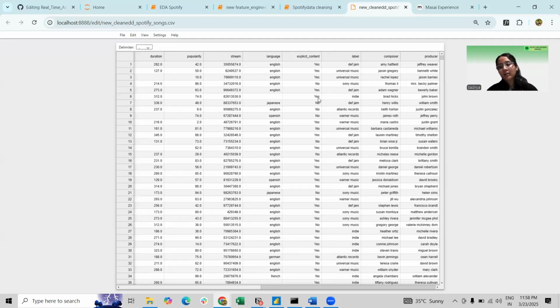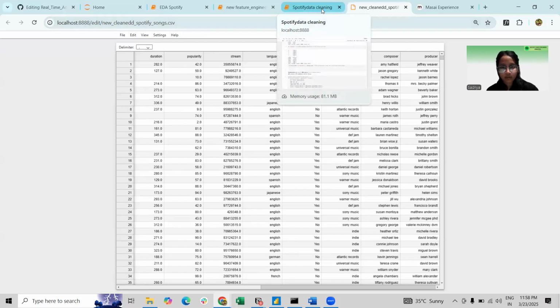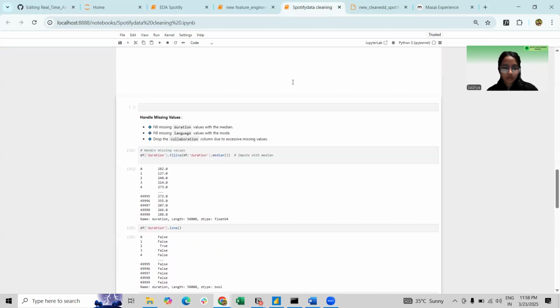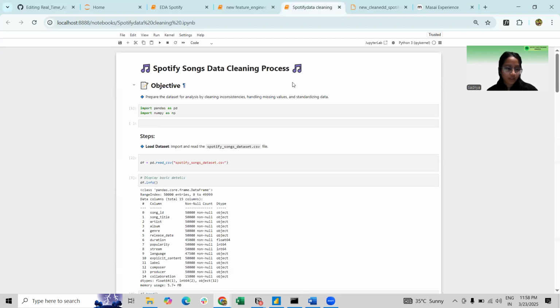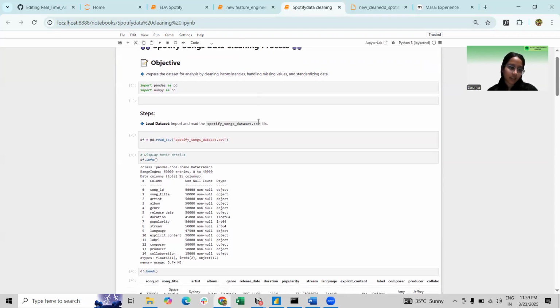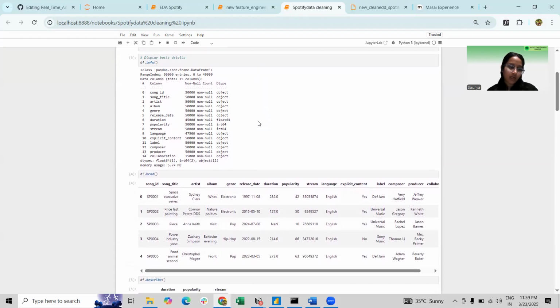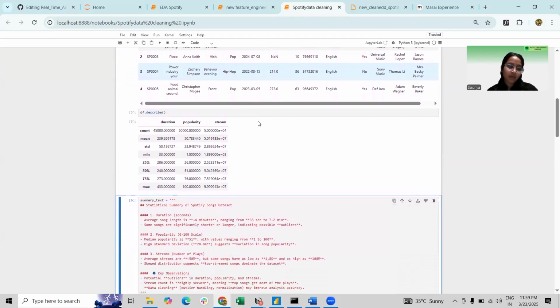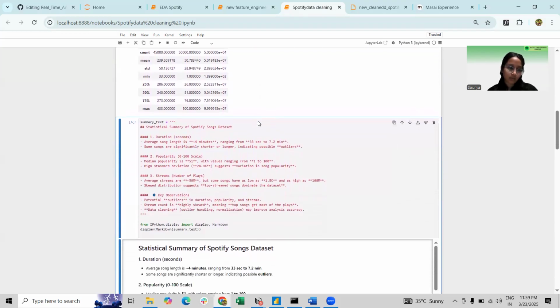After doing some research on these columns, I moved toward the cleaning step, the pre-processing step. So here is the data cleaning I have done. Before analysis, the data set required significant cleaning. For handling missing values, the genre, popularity, and streams columns had missing values, which were filled using statistical imputation based on similar songs.